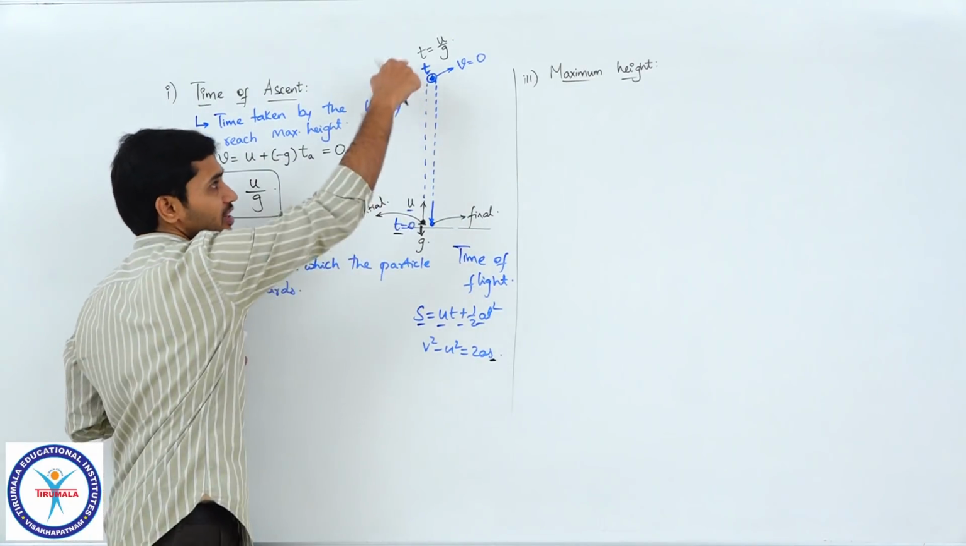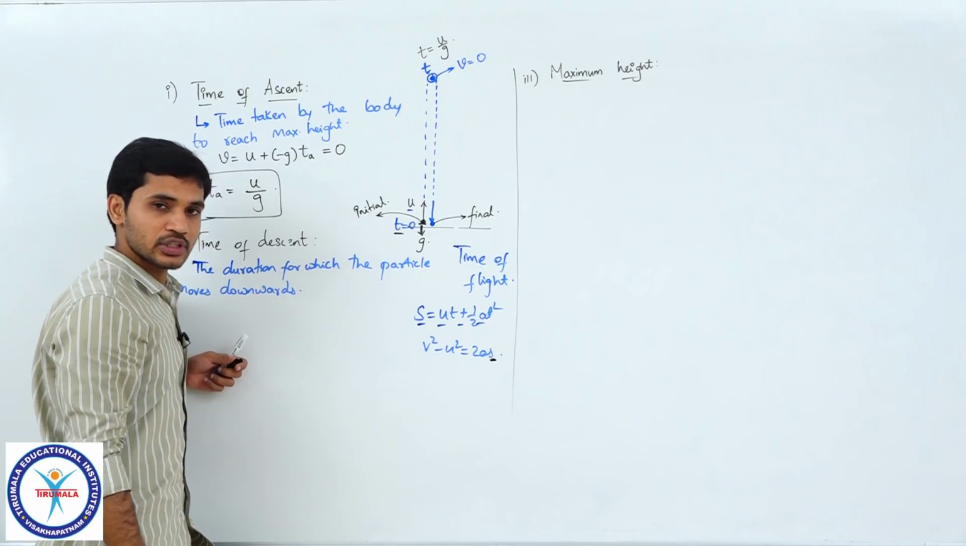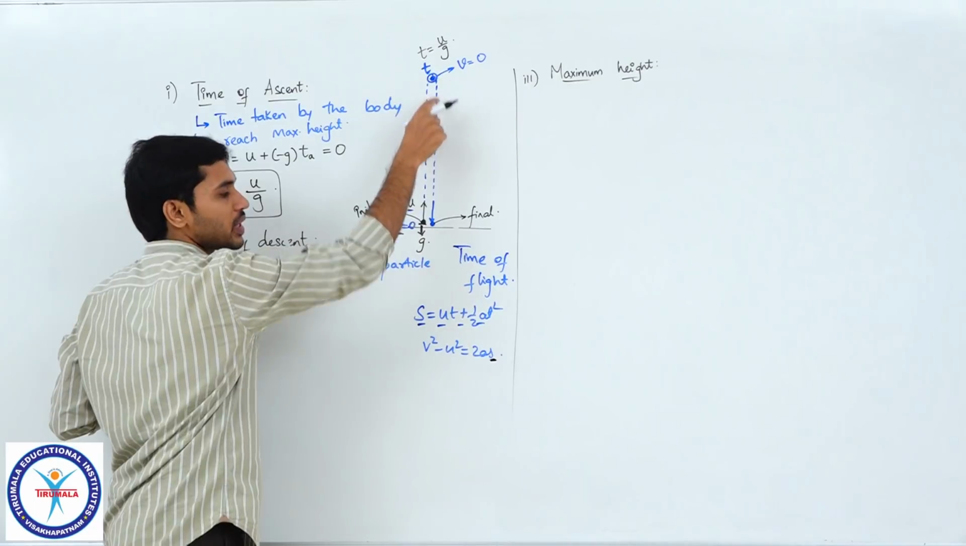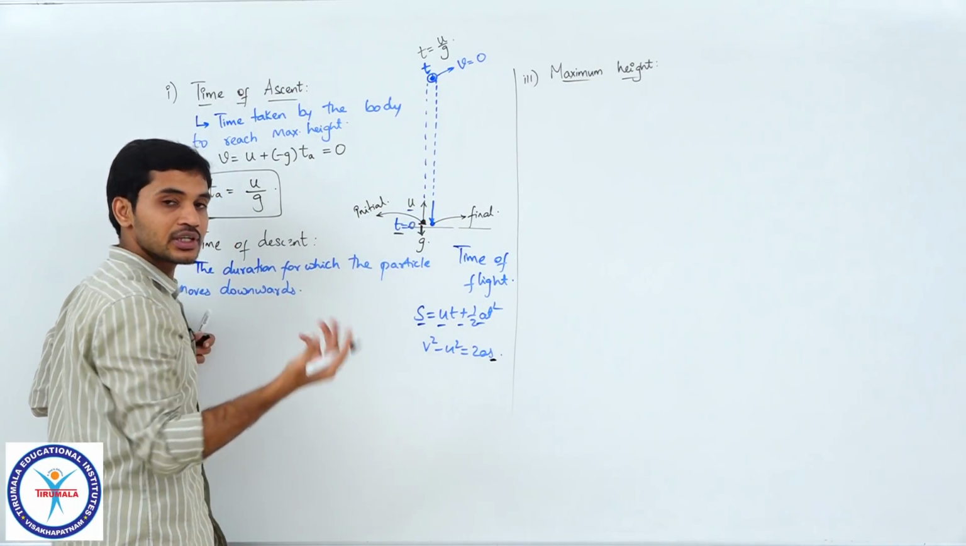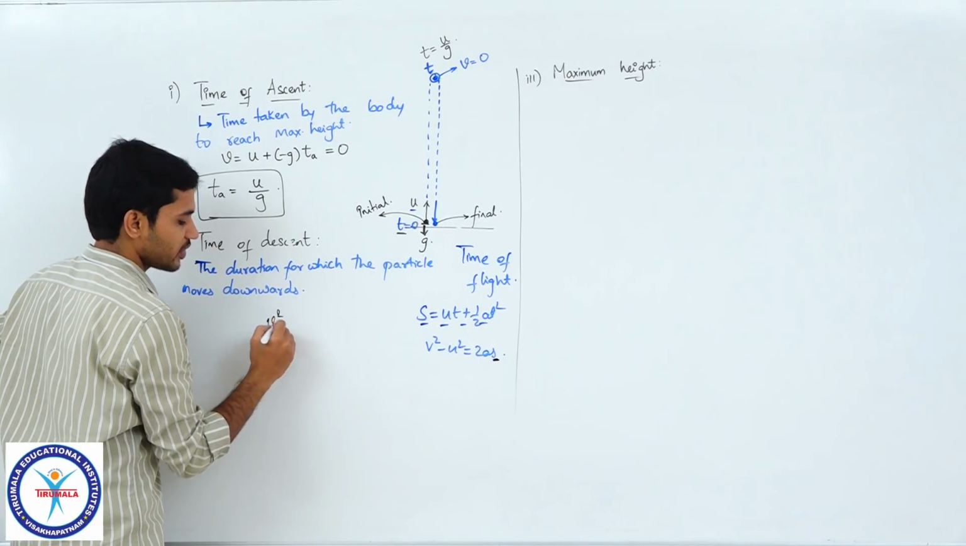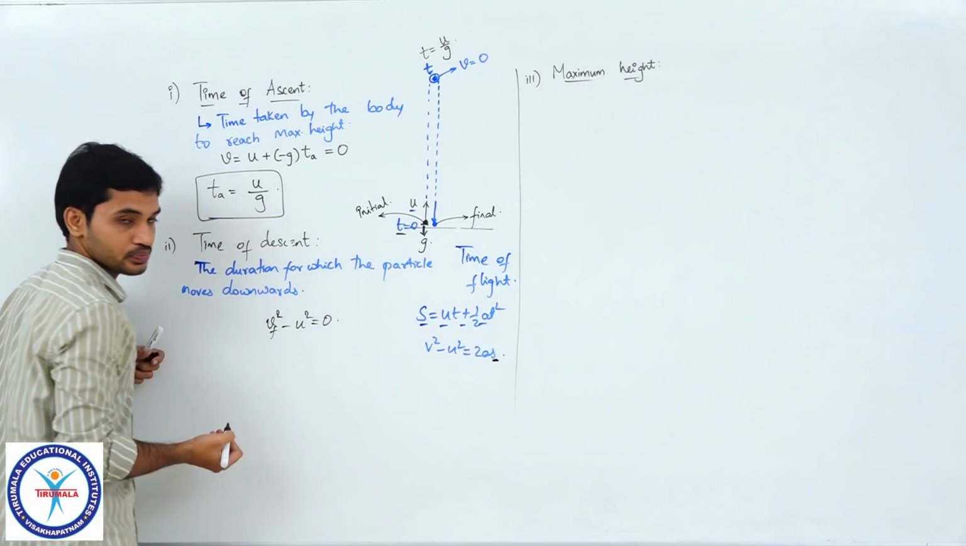Is it this length plus this length? What is s in this equation? Is it distance covered or displacement? It is displacement. As the particle goes up and returns back to that position, displacement is 0. So, which means I can write v final square minus u square is equal to 0, correct.